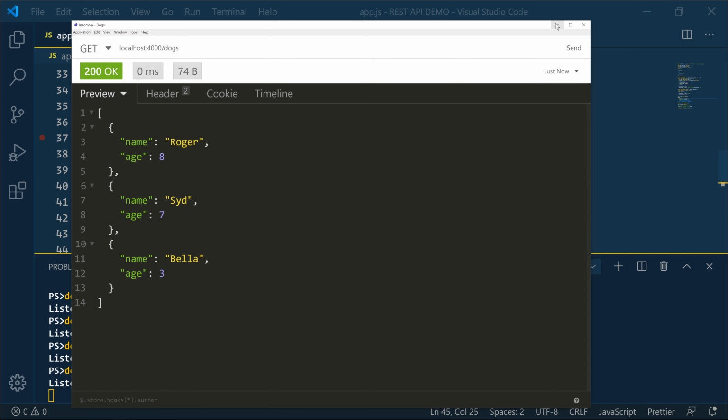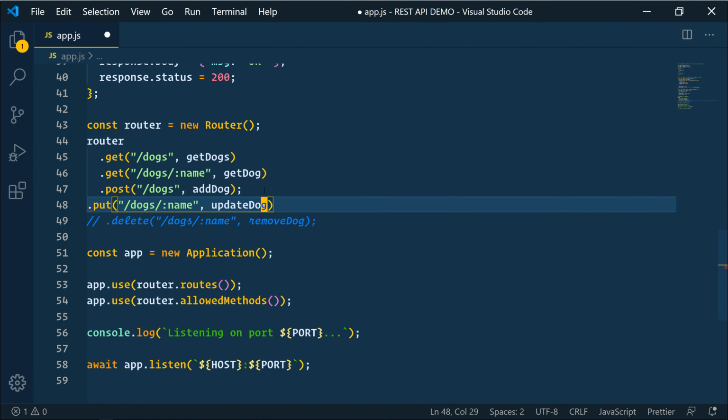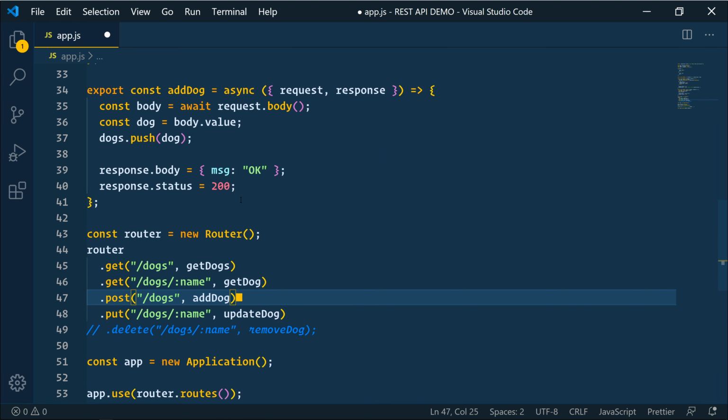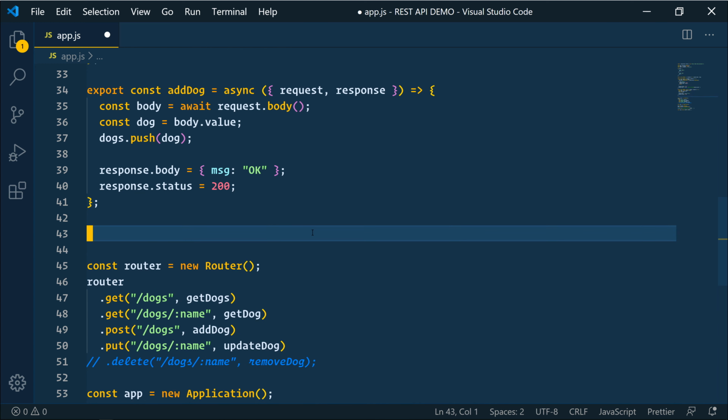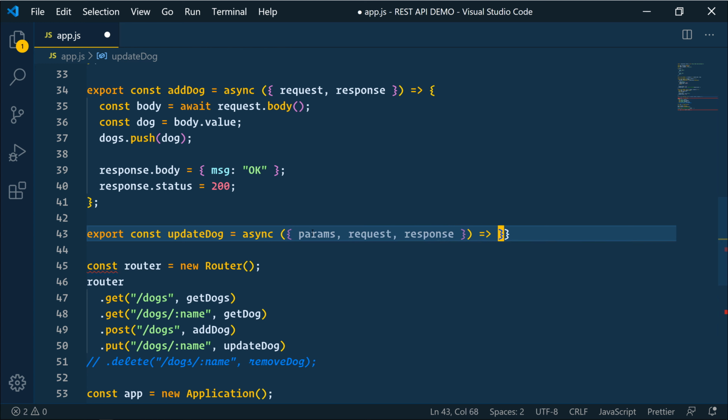All right, next let's work on updating an existing dog. All right, so that's this one. We'll uncomment that, do some formatting, and let's add that right here. So we're going to export const update dog. Again, this is going to be an async function. We're going to destructure params, request, and response. All right, and that is an arrow function.